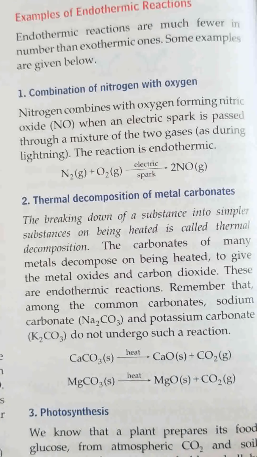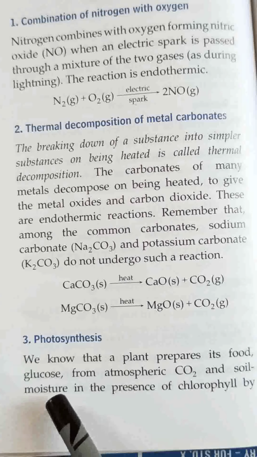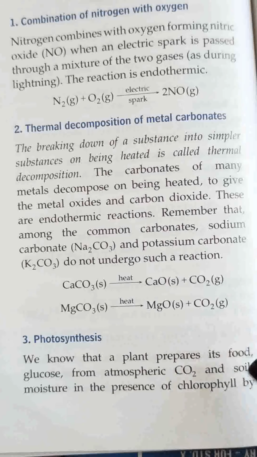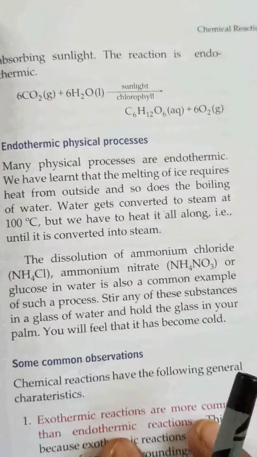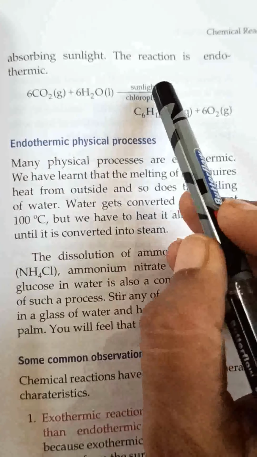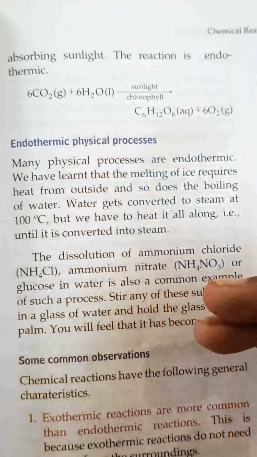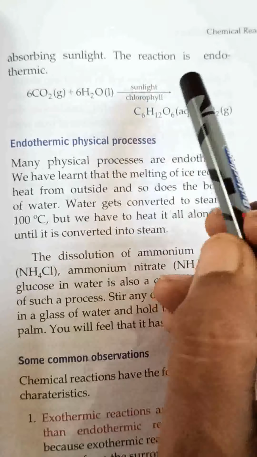Next is photosynthesis. We know a plant prepares its food, glucose, from atmospheric carbon dioxide and soil moisture obtained from the soil, in the presence of chlorophyll, by absorbing sunlight. You already know this. But see, by absorbing sunlight, so when any kind of energy is absorbed, what kind of reaction is this? Exothermic reaction or endothermic reaction? Endothermic, because heat is absorbed, and chlorophyll is required to form glucose, and oxygen is released. So these are endothermic reactions.